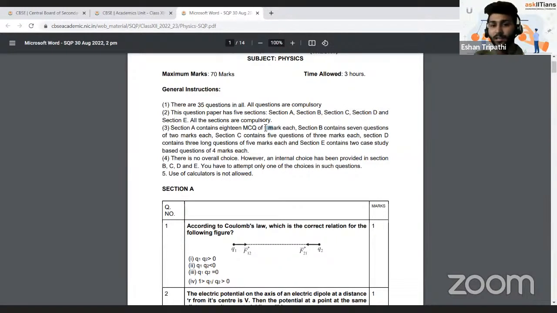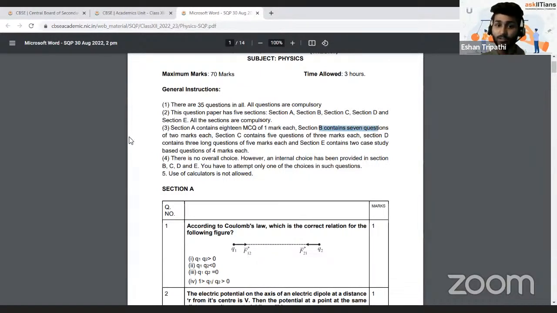Although they are 1 mark each, it saves you a lot of time, because in MCQs you don't need to show all of your work. Just 1 mark, only the answer needs to be given. If you give your working, well and good, it may be a bonus, but it's not very important to solve each of them and show the whole math. You can just write the answer, and that will do. So 1 mark questions, 18 such questions, so you get 18 marks straight for MCQs.